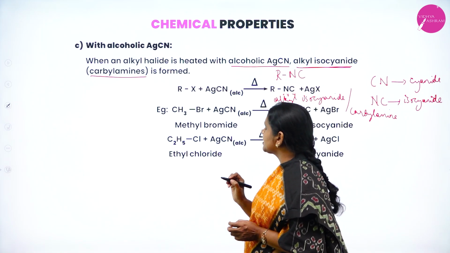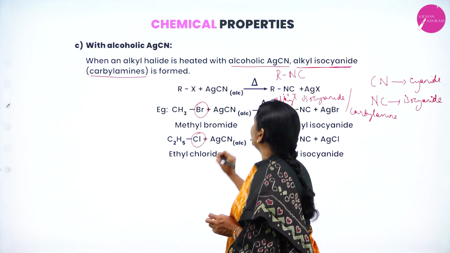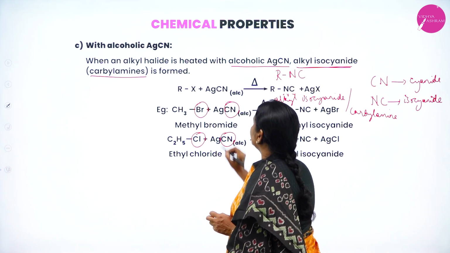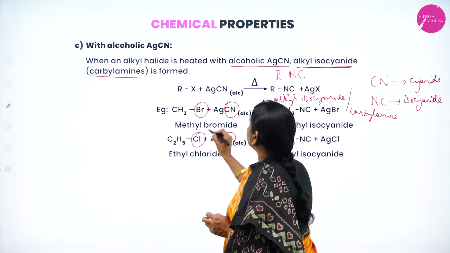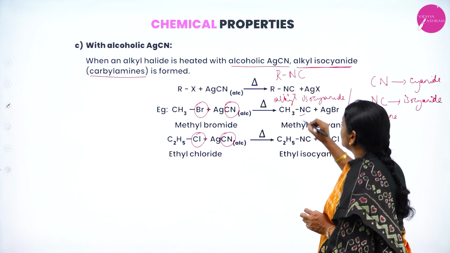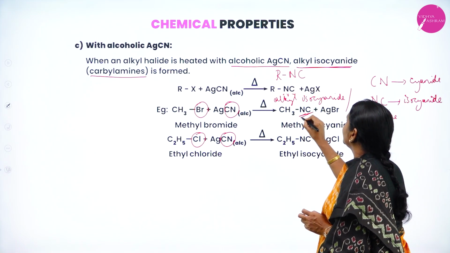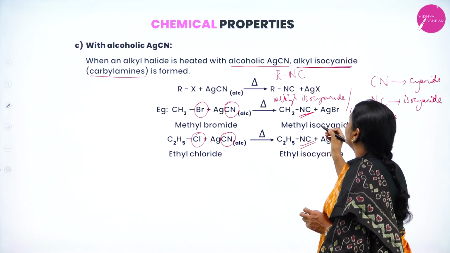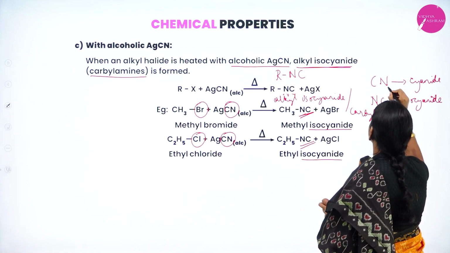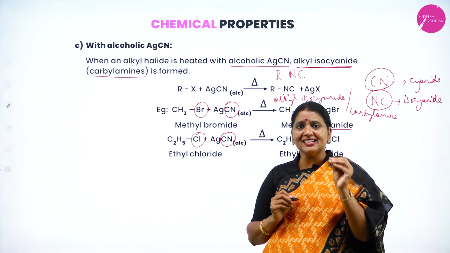For example, once again consider methyl bromide and ethyl chloride. Here with AgCN, the nucleophile is CN. Br is replaced by CN. Chlorine is replaced by CN. But here the attack takes place through nitrogen. Here the functional group is what? NC. CN is cyanide, NC is isocyanide.